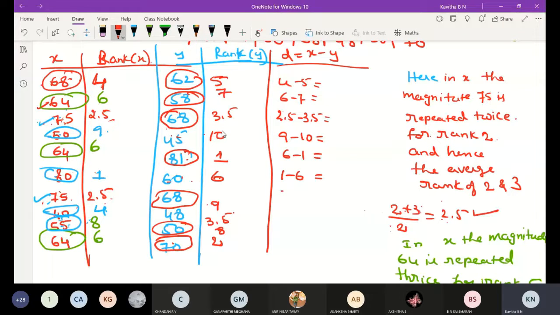Then 2.5, say 5, 7, 3.5, 10, 1, 60, 68 is 3.5. Okay, 50 is,